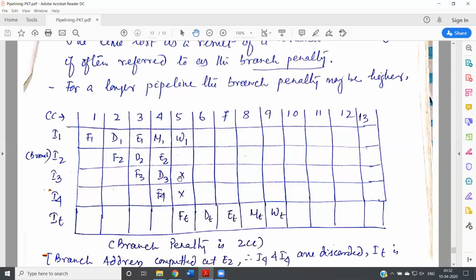But there are some clock cycles wasted. These two clock cycles are wasted because of instruction 3 and instruction 4. So the penalty occurs because of these branch instructions only. Therefore, it is called the branch penalty. So a two clock cycle penalty occurs because of these branch instructions. The resources were available, the operands were available, but the instruction was not available at the time it was expected in the pipeline. We are expecting the instruction target after instruction 2, but instruction 3 was there at that time. So these two need to be discarded.